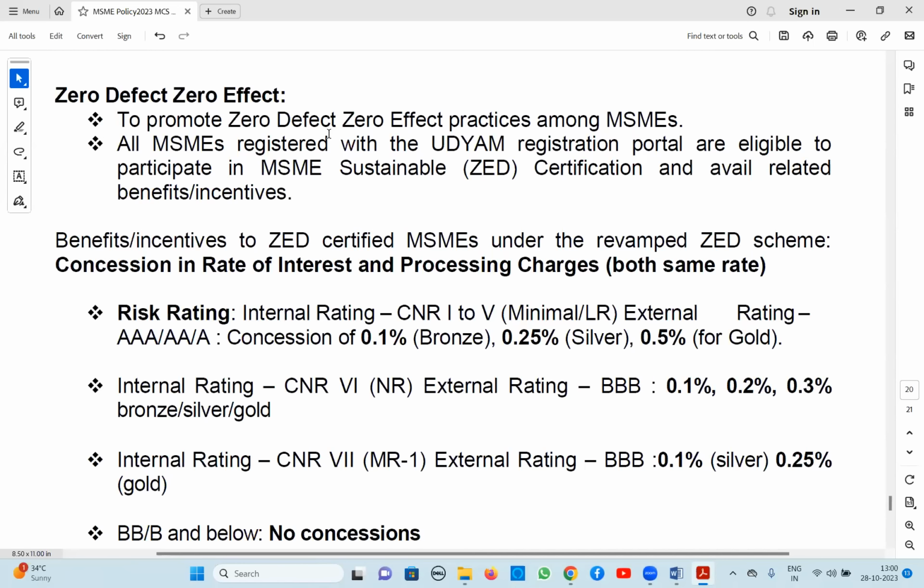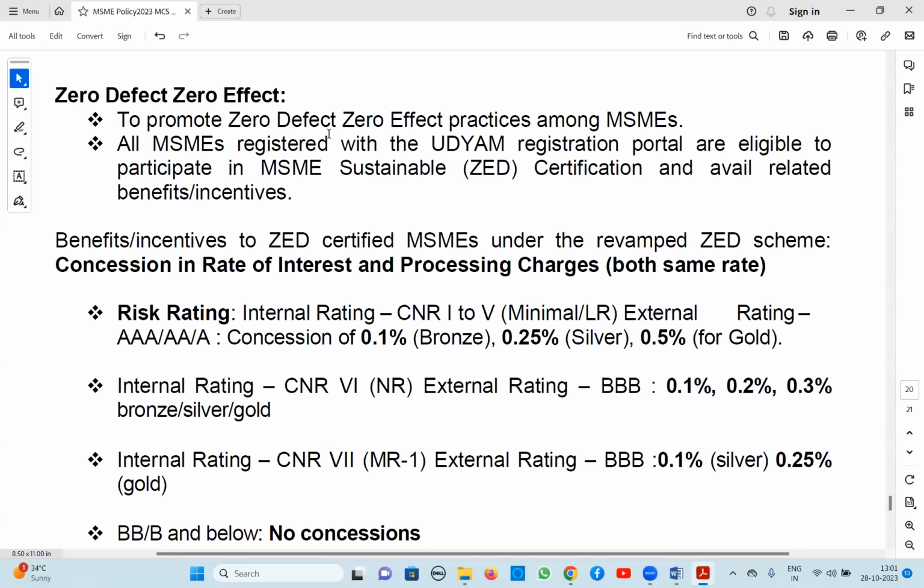They are eligible for interest concession and also service charges concession. Based on risk rating, if it is a low risk pool, then concession is 0.1% for bronze, 0.25% for silver, 0.5% for gold. Same rate for rate of interest and also processing charges. If it is a normal rating, in such case 0.1%, 0.2% and 0.3%, for bronze, silver and gold respectively.